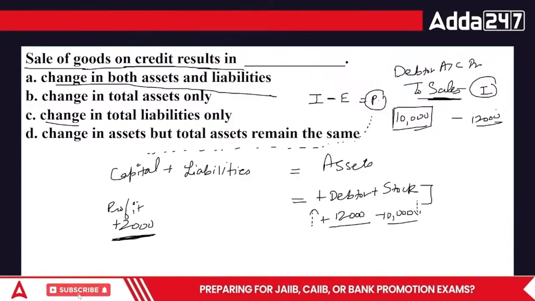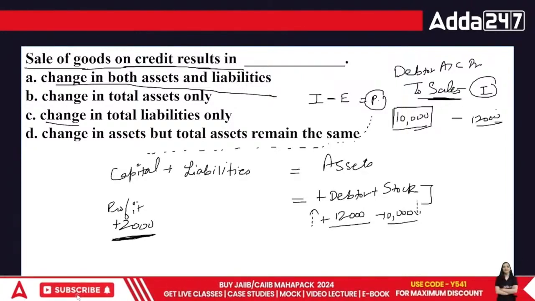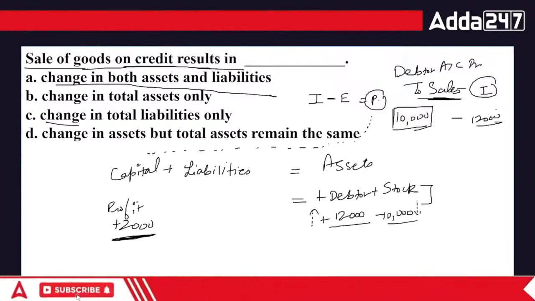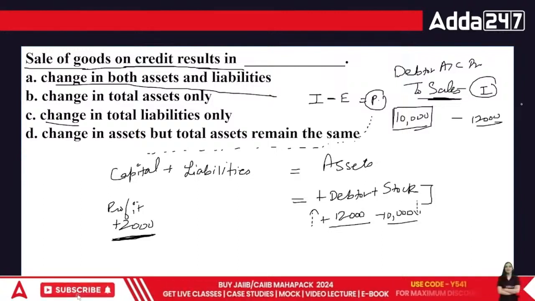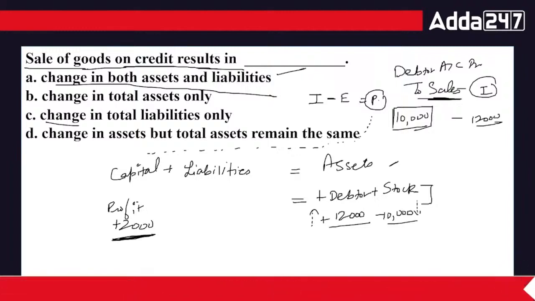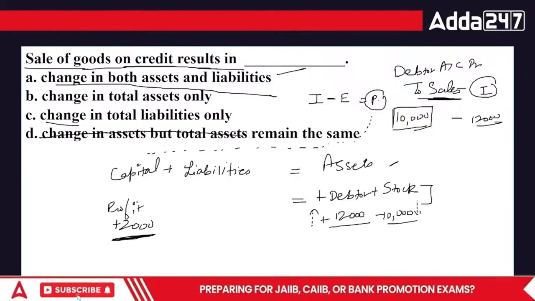Okay, this is actually the elaborated form. I just gave you a crux of it. Now this is the elaborated form of it. So technically if I say the total assets remain the same, no, that is not going to be the point. In this case, there is a change in both the assets and liability side. This part is wrong.